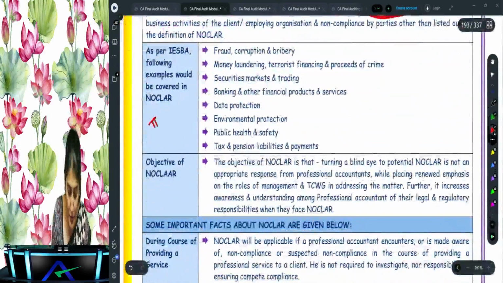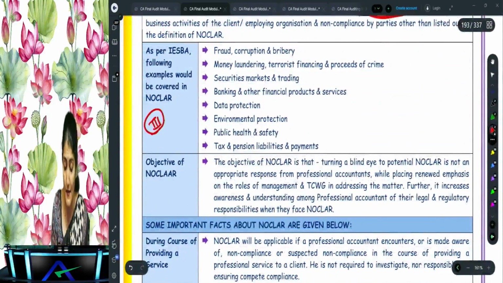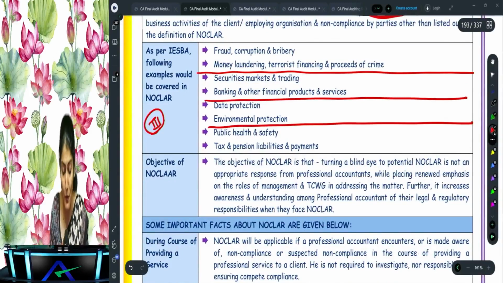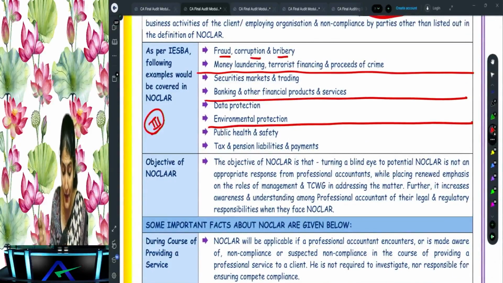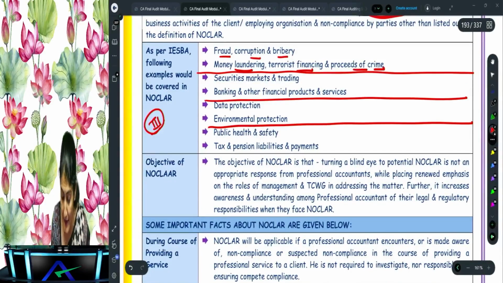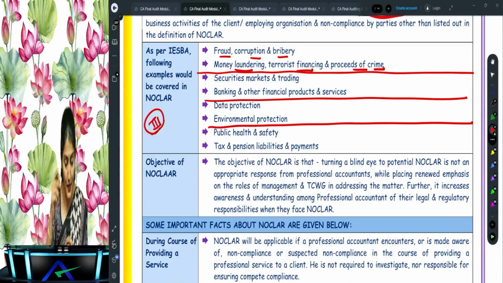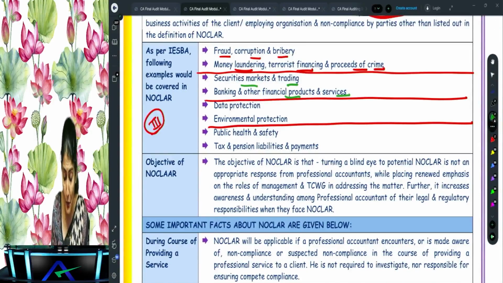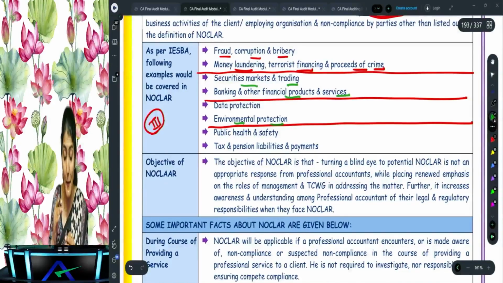Right. Then third, coming to the examples of NOCLAR. What are the examples of NOCLAR? Could be a direct question in your exam. So two points over there. One, fraud, corruption and bribery. Fraud, corruption, bribery goes hand in hand with money laundering, terrorist financing and proceeds of crime. Then securities market and trading, which goes hand in hand with banking and other financial products and services. Then data protection, along with that also environment protection. And then public health and safety.